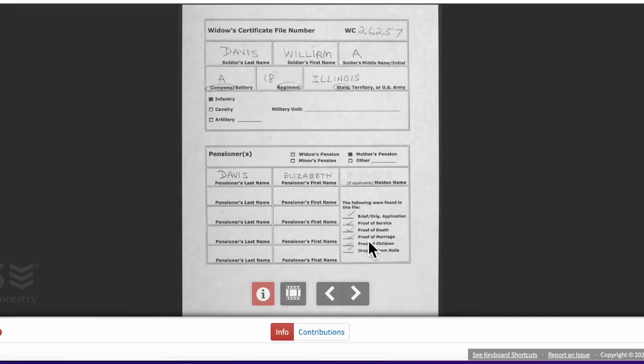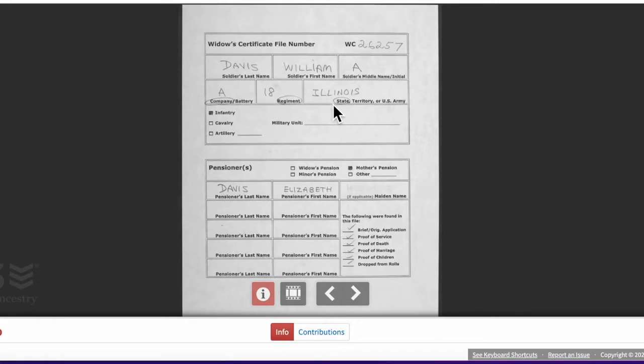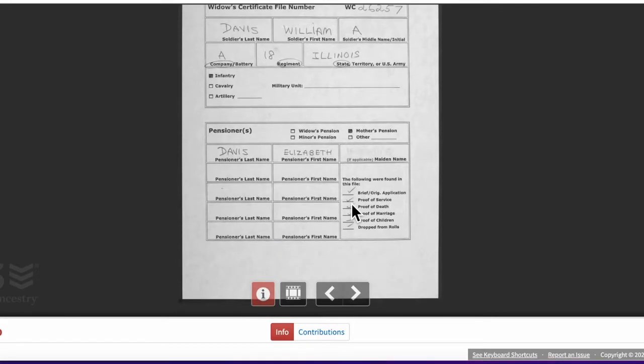Okay, so there are some pieces here that are super important that I really want to see. One of them is the proof of marriage to verify the name of this Elizabeth Davis's husband. And of course, I also have to realize that this Elizabeth Davis could be his wife and not his mother. So all these pieces of information are going to tell me whether this person is actually the person I'm looking for.